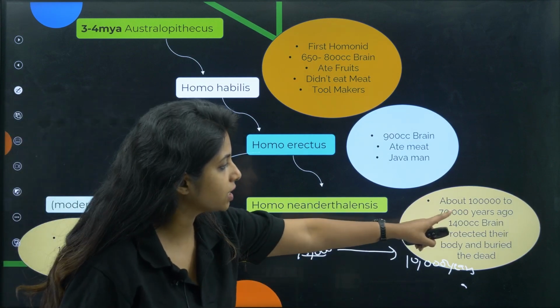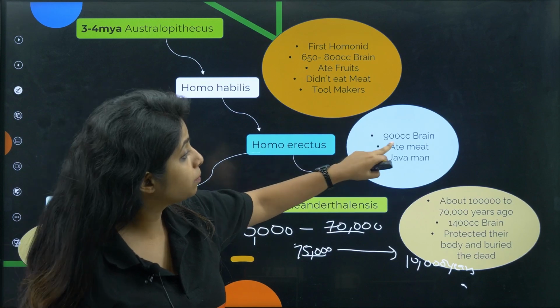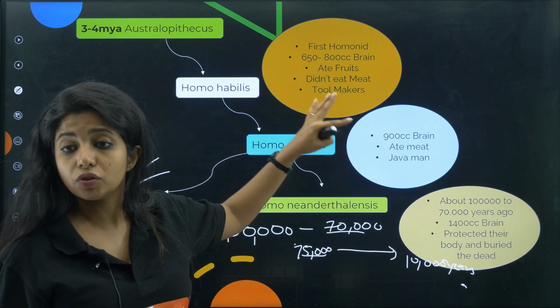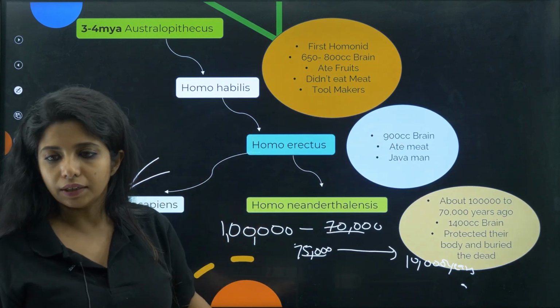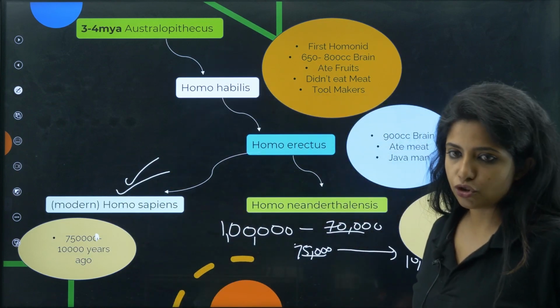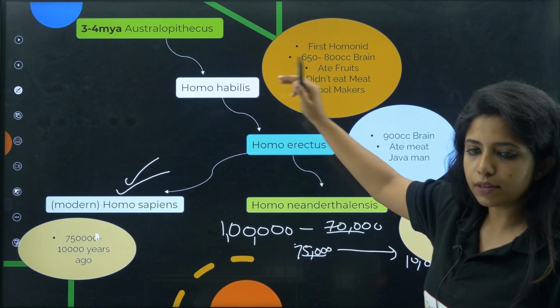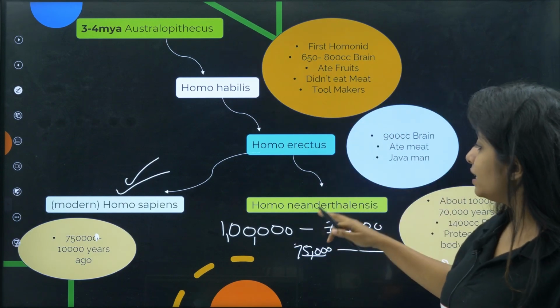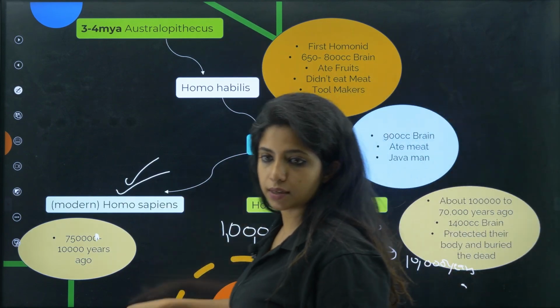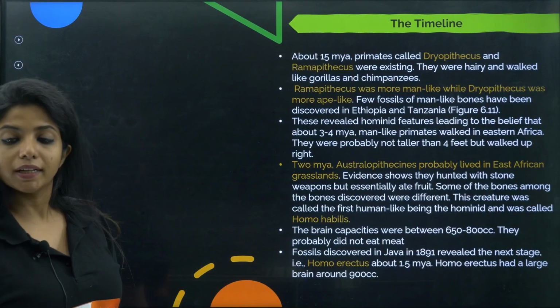Now these years that are being mentioned here are very important. Questions have come. The brain capacity, the cranial capacity is also important, so you have to learn it. There is no way that you can skip it. We have to learn it, my dear children. So Ramapithecus, Australopithecus, Homo habilis, Homo erectus, Homo neanderthalensis, Homo sapiens. Once you read your NCERT, it becomes all the more clear. Chalo, let's read NCERT.